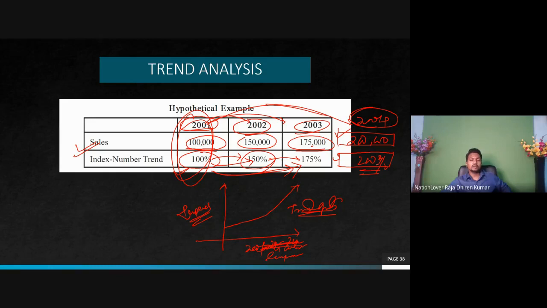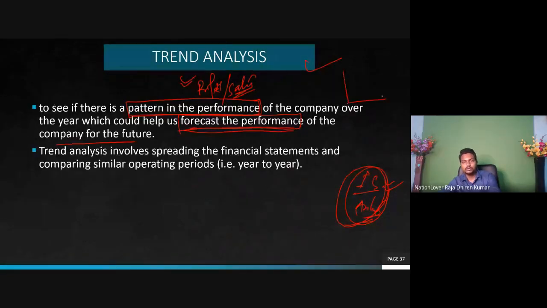I'm not saying this is an exact calculation. For an exact calculation based on statistical data, you have to calculate a justified answer: take this difference, make an average, or make a trend, a weighted average, and apply it to this. I just say guess how much the sale will be: 2 lakh, and this may be 200%. So what does it serve? To forecast the performance, because as we know the trend, we can say in this year this much is the sale, in that year this much. So for the next year we can forecast how much the sale will be.